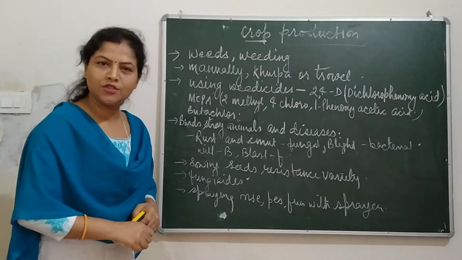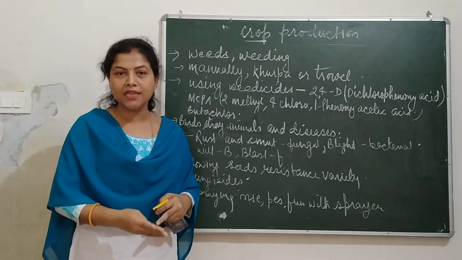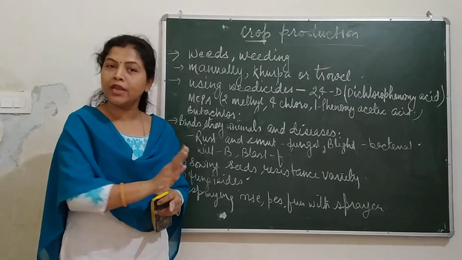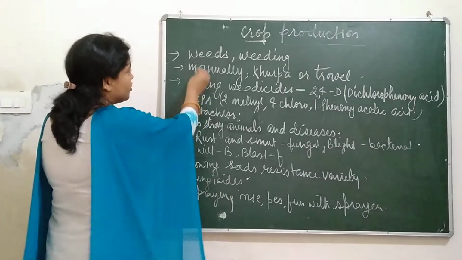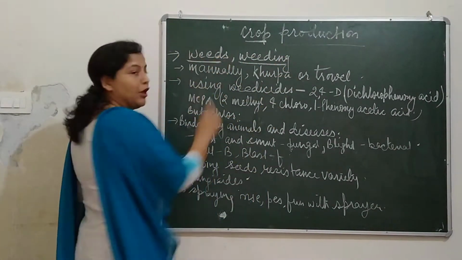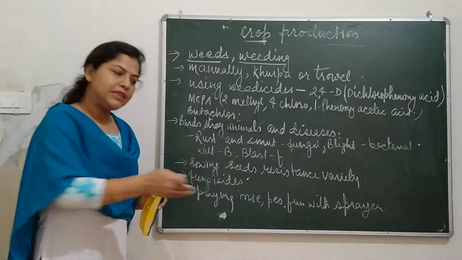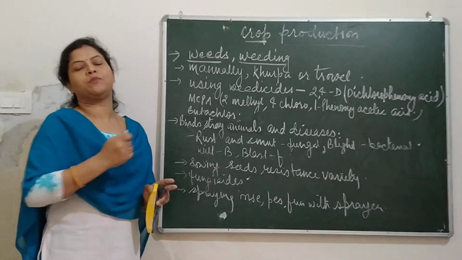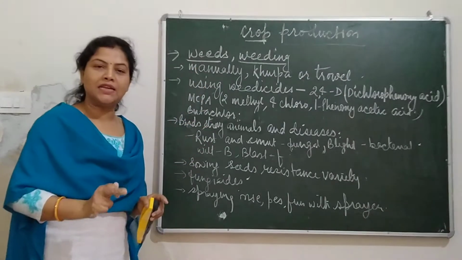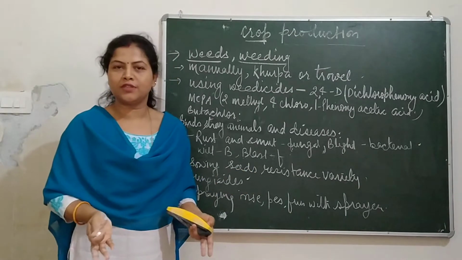So what are the processes of protection and from what do we need to protect? What are the things which are to be stopped or which are to be protected? First of all, weeds, and weeding is the process. Weeds are unwanted plants which have no use, but they automatically grow with the major crops in the field.